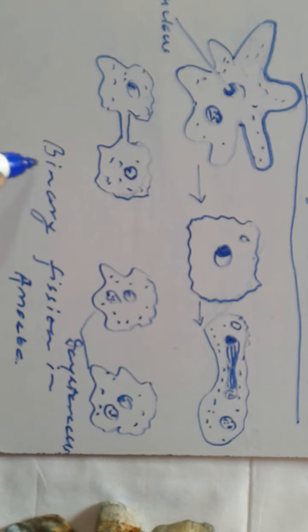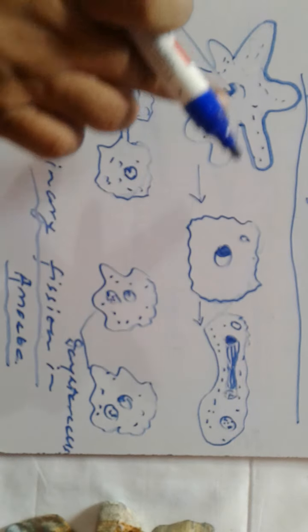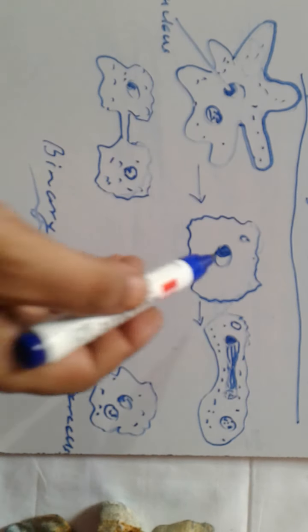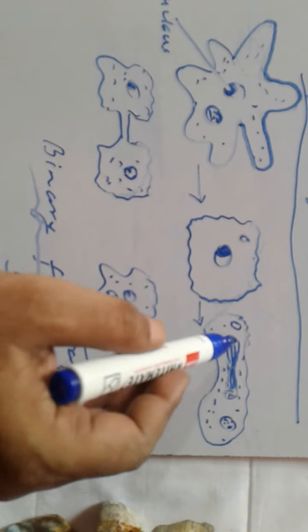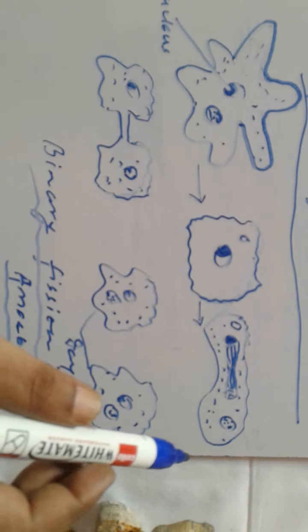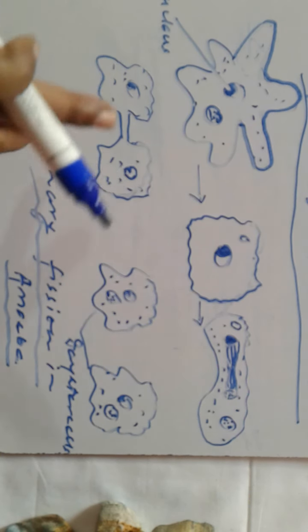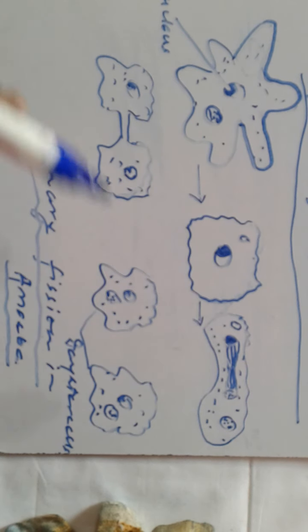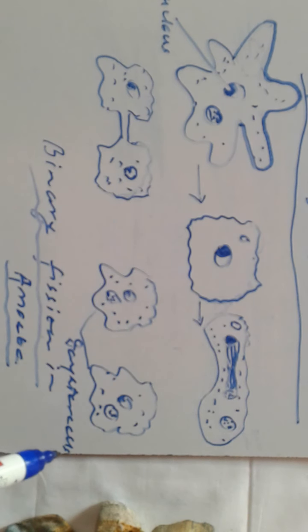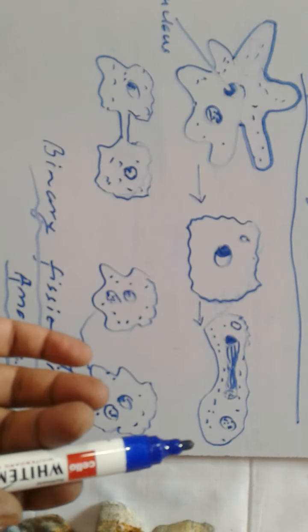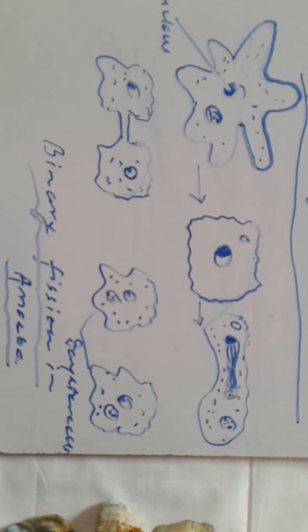So what did we find in amoeba in terms of binary fission? At first, it withdraws its pseudopodia or false feet. We find the nucleus here. Then the division of the nucleus takes place. Then we find a constriction over here, and the nucleus moves to two different places. Afterwards, the complete division occurs. Two daughter cells are formed, and each one has its own nucleus. So at first the nucleus divides, then the cytoplasm divides, and in this way the whole process gets completed.